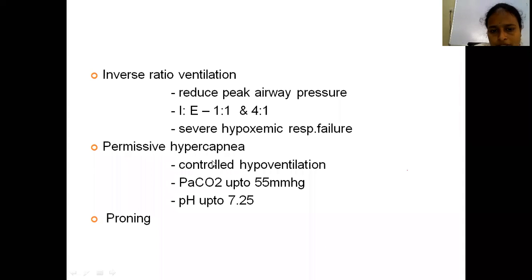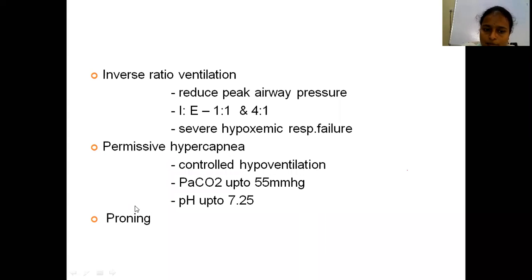And also permissive hypercapnia, a certain amount of CO2 is permitted with controlled hypoventilation. In this, pH should be maintained up to 7.25. Proning, prone position.